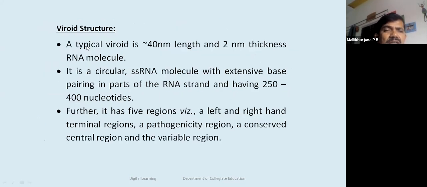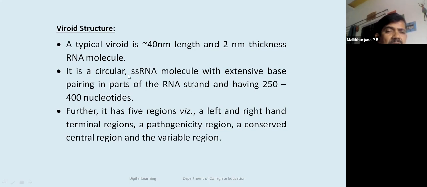Well, let us look at viroid structure. A typical viroid is about 40 nanometers in length and 2 nanometers in thickness, like a DNA molecule. It exists in two states. The primary structure is a linear molecule; the secondary structure is a circular coiled molecule. Sometimes it may also be present as a tertiary structure, but the secondary structure is more common.